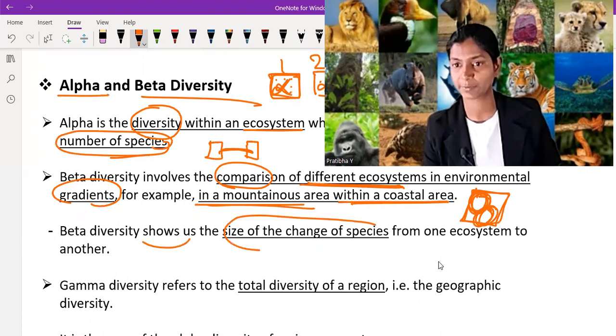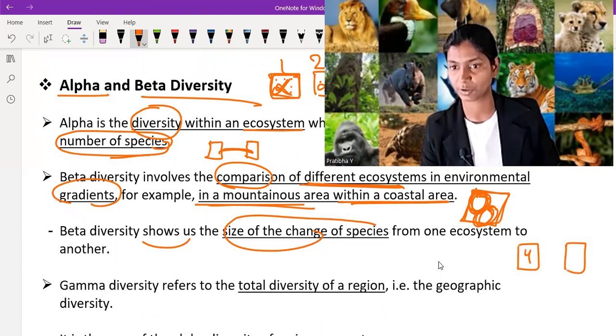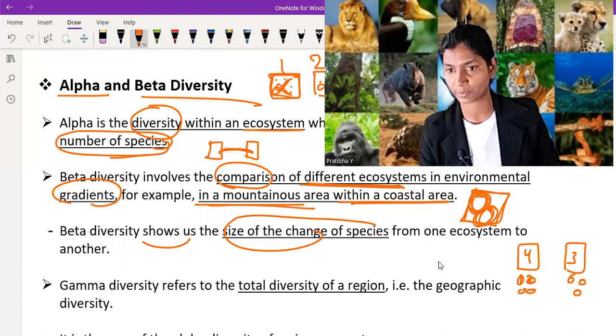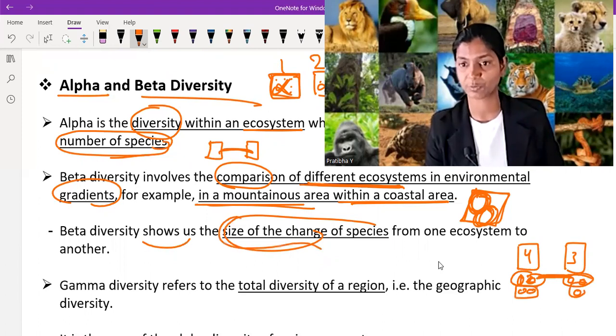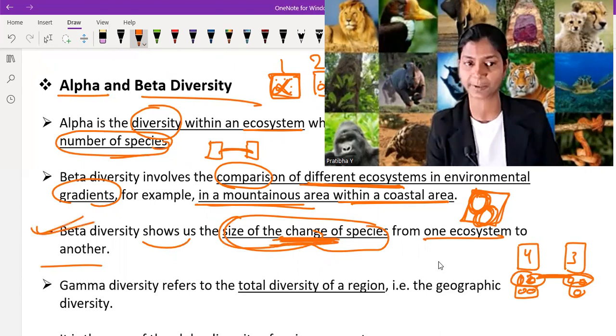Let's say here 4 species are found, here 3 species are found, and 1 is different. And here, in the third one, 2 of them are common. So we are not counting common ones, we are counting only different ones. So beta diversity is the size of the change of species from one ecosystem to another. How much change happened between ecosystems in the number of species is counted under beta.